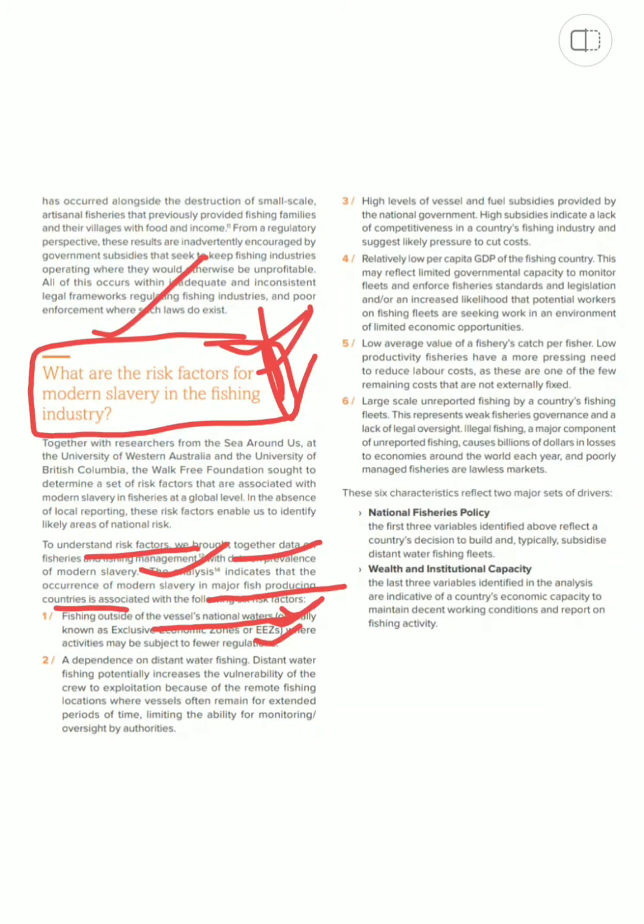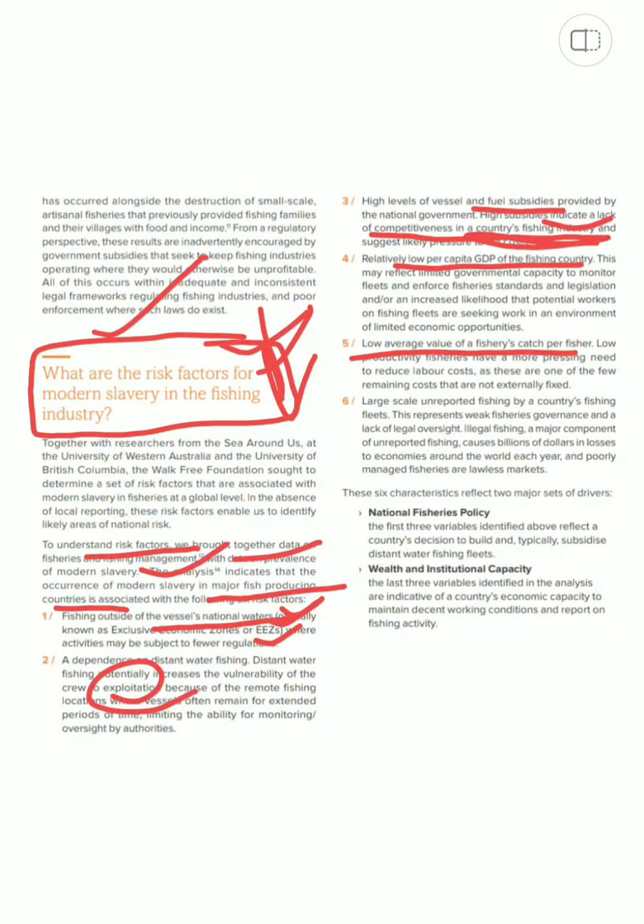And dependence on distant water fishing potentially increases the vulnerability of the crew to exploitation. And then high levels of vessel and fuel subsidies provided. So what is this doing? This is indicating a lack of competitiveness in a country's fishing industry. Then low per capita GDP of the fishing country is also a risk. Low average value of a fisheries catch per fisher is also a risk. Large scale unreported fishing by a country's fishing fleets, this is also a risk.